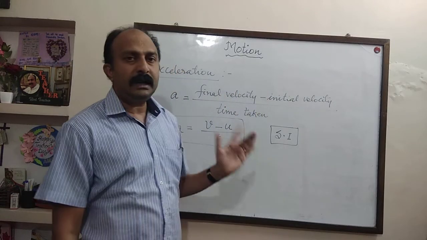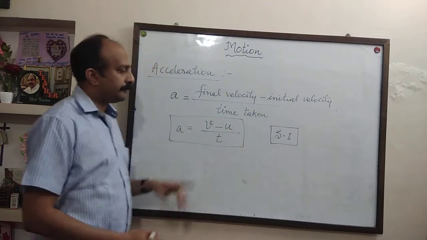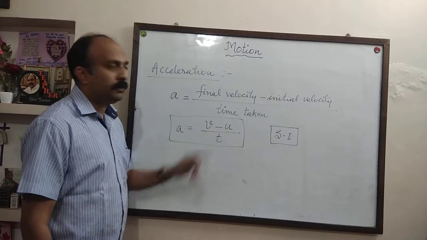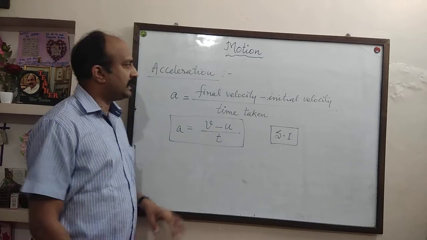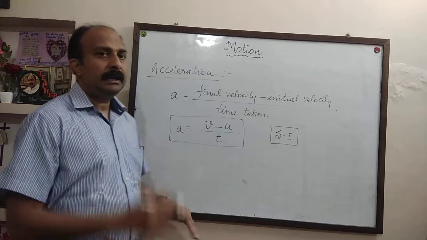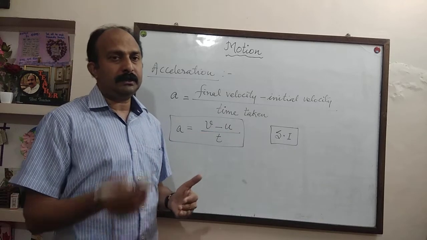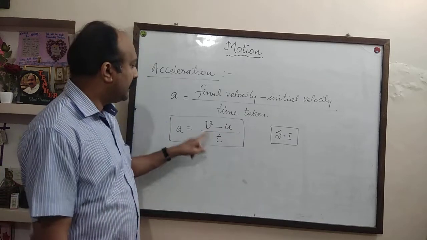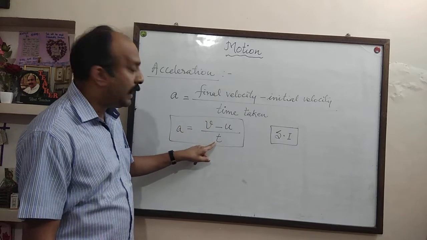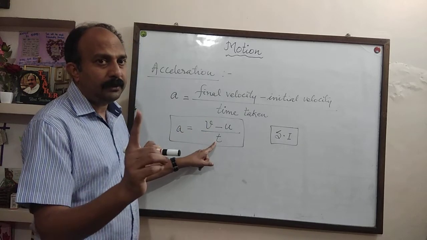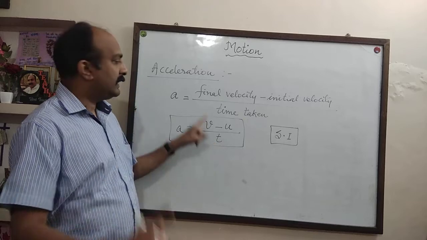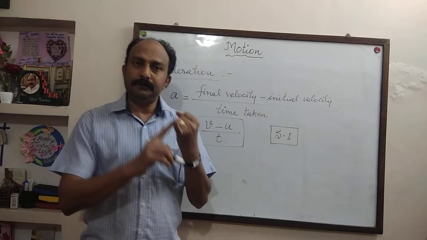So let us see the SI unit of acceleration. v and u are measured in meter per second. What is velocity? Displacement upon time taken. So meter per second upon time. SI unit of time is second. SI unit of distance is meter.